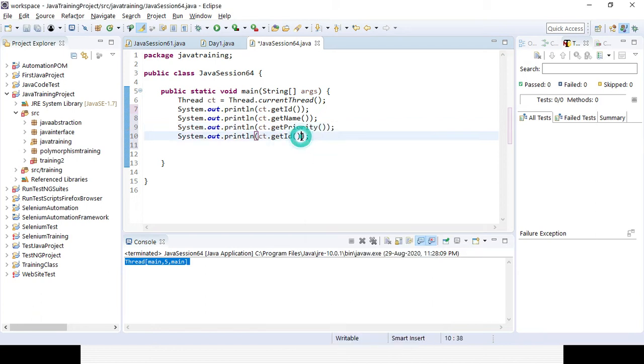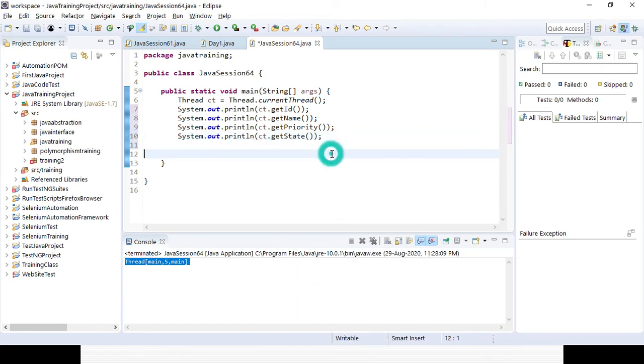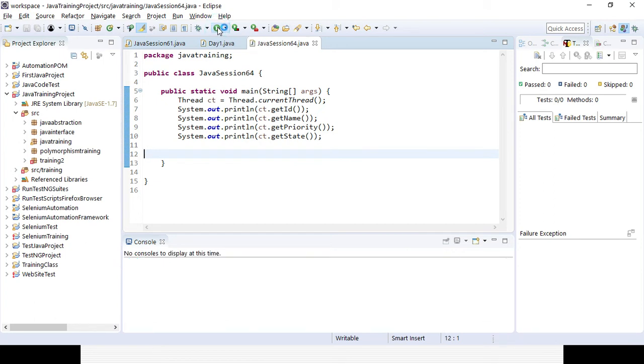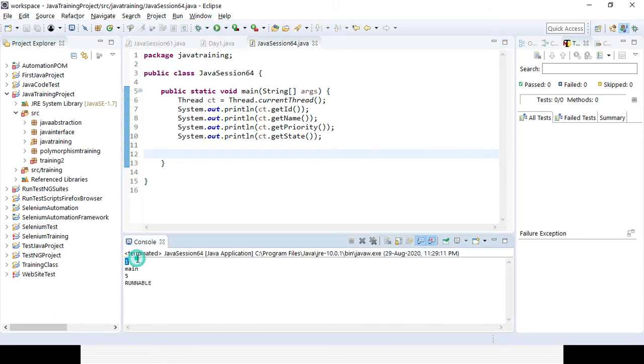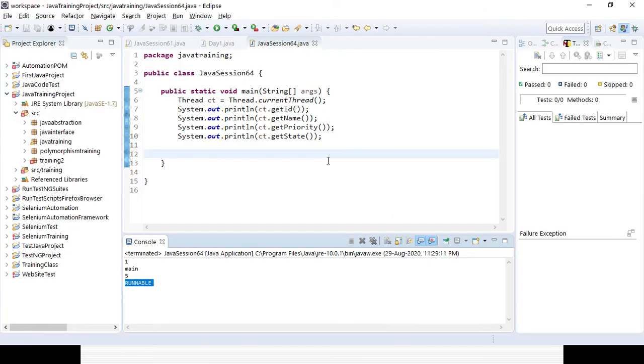If you want to get the current state of the thread, you can get it with dot getState. So that's how you can get all the thread attributes of the main thread. In case you are not adding any thread, by default it will be the main thread, right? So you can see ID is 1 because only one main thread is there, name is main, priority is 5, and state is runnable, right? Here I already mentioned the states: new, runnable, running, waiting, and dead. Since this thread has invoked the start method, it is runnable, right?